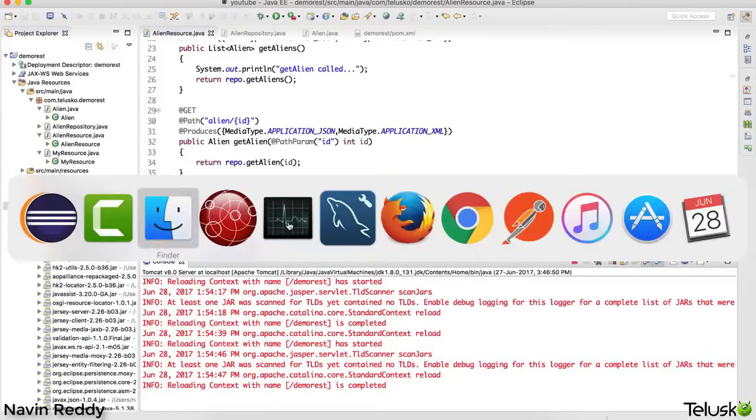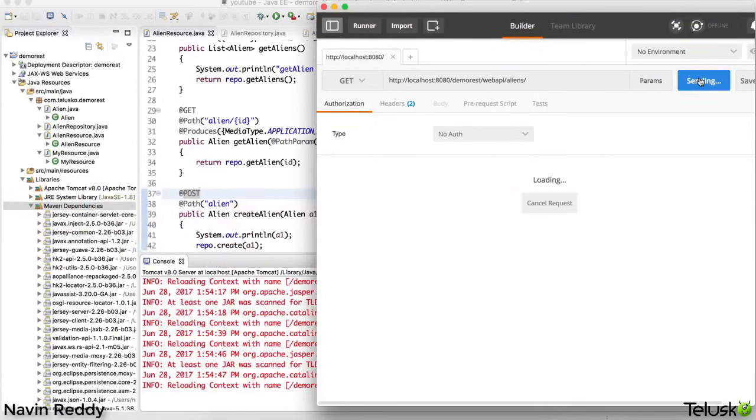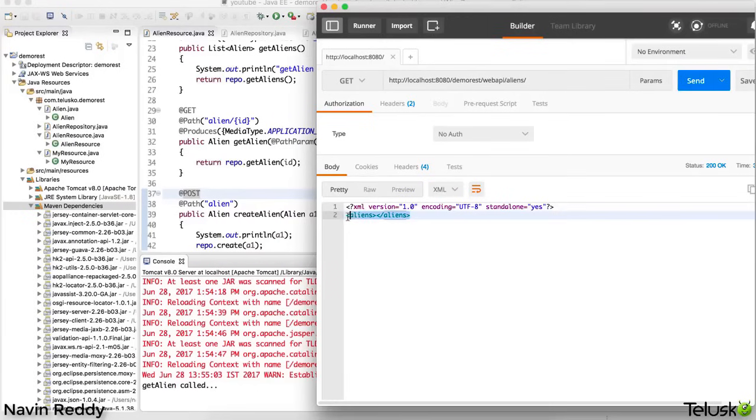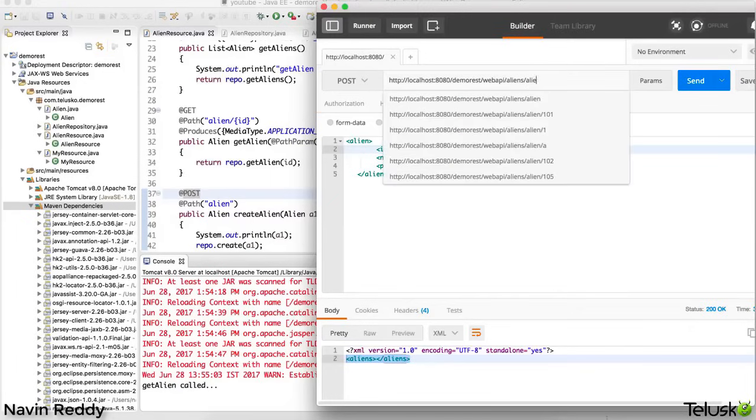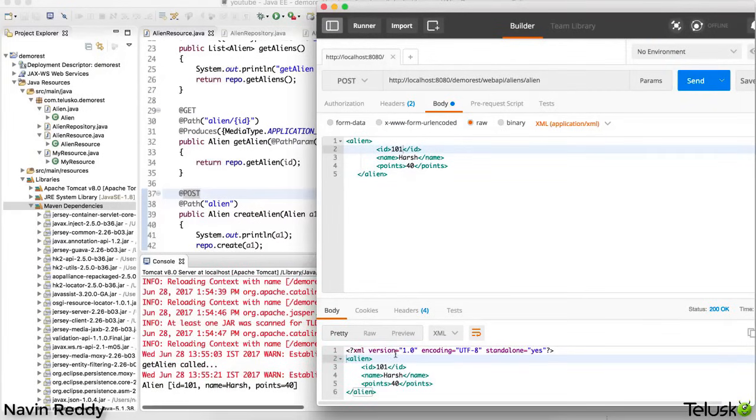Let me just go back to my Postman just to verify it is working. And here I will say, I want to fetch all the values first of all. If I send a request, you can see we are getting blank because of course we don't have anything in database. Let's insert some data. So I will say post and I will go to body and I will say I want to send a request for alien and the value is 101, Hash, 40. And if I click on send, can you see that it worked?